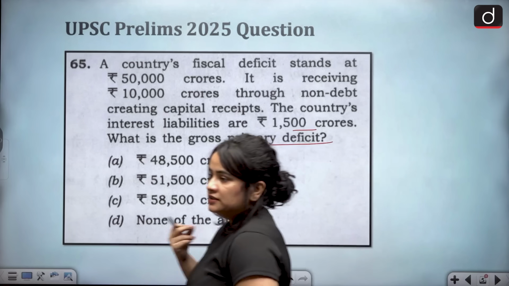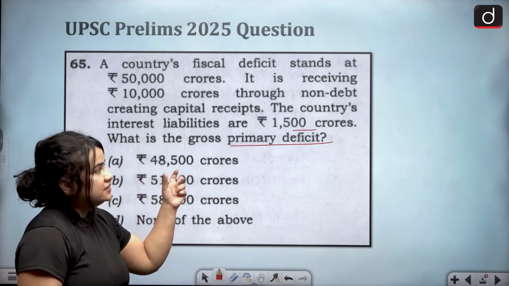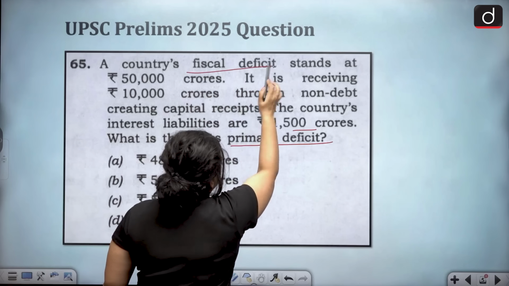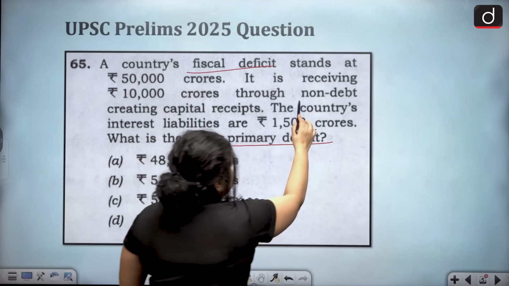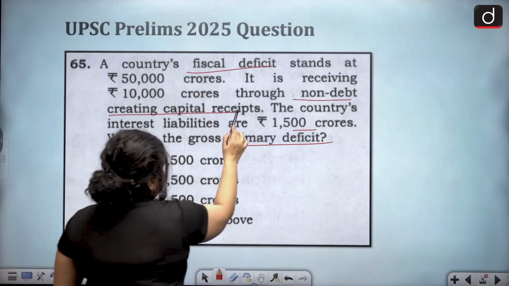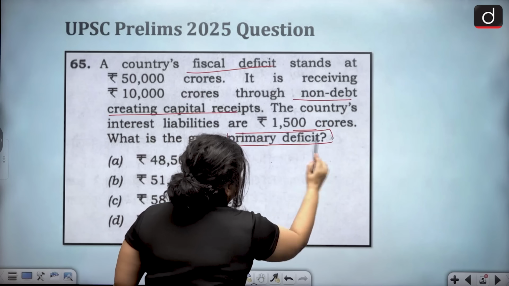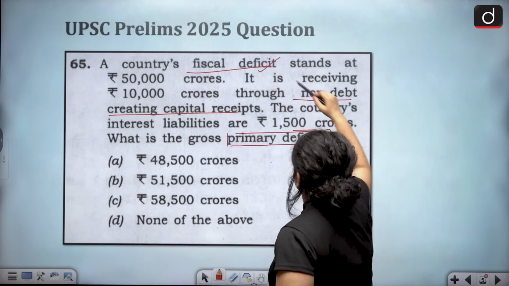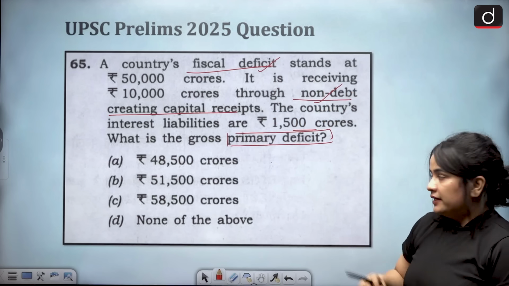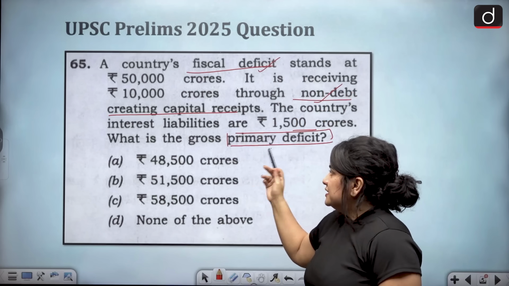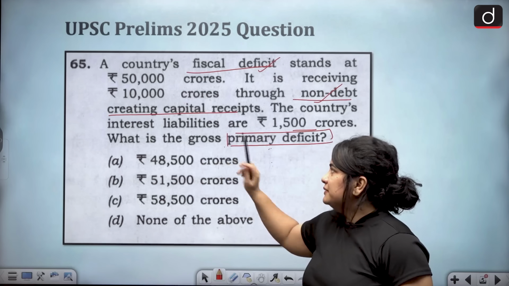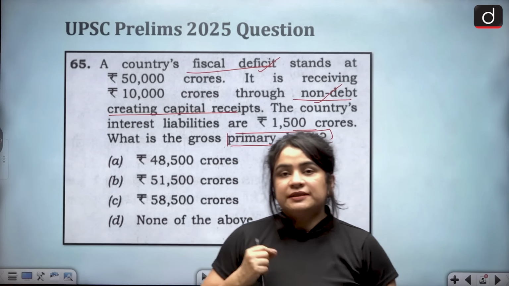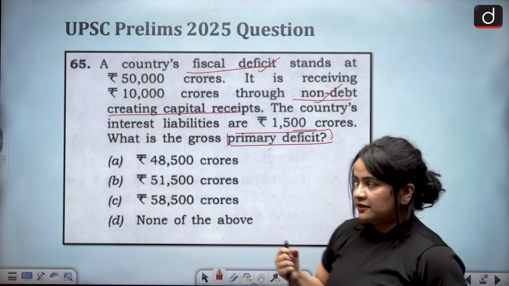Now, a lot of terms, a lot of jargon, a lot of concepts have been shot around in this question. For example, the term fiscal deficit, another concept of non-debt creating capital receipts, and then another concept of primary deficit. Now, before we understand these, which we will do eventually, let's understand the need of the question. The question is simply asking you, what is the primary deficit given the above data? What is the primary deficit? What do you understand by primary deficit?